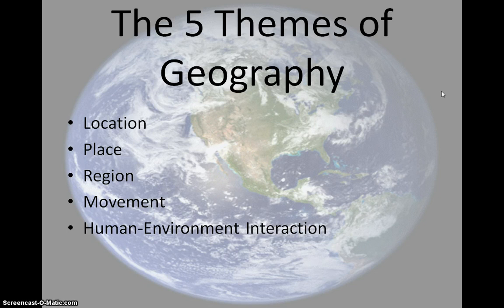So what we're going to do today is we're going to take a look at each one in a little more detail, and hopefully I can clear up any confusion there may be about the five themes of geography. All right, we're going to go through all five today. The five themes are location, place, region, movement, and human environment interaction.